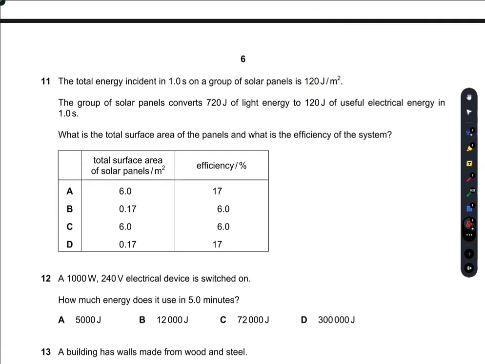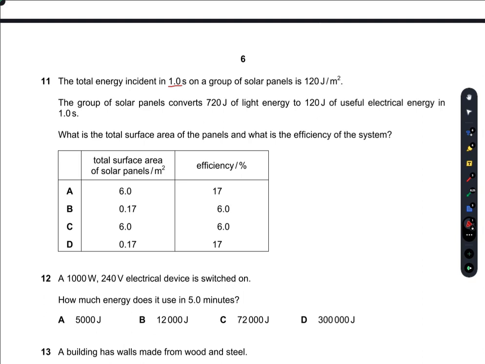The total energy incident in 1 second on a group of solar panels is 120 joules per meter square. So the group of solar panels converts 720 joules of light energy to 120 joules of useful electrical energy in 1 second. What is the total surface area of the panels and what is the efficiency of the system?